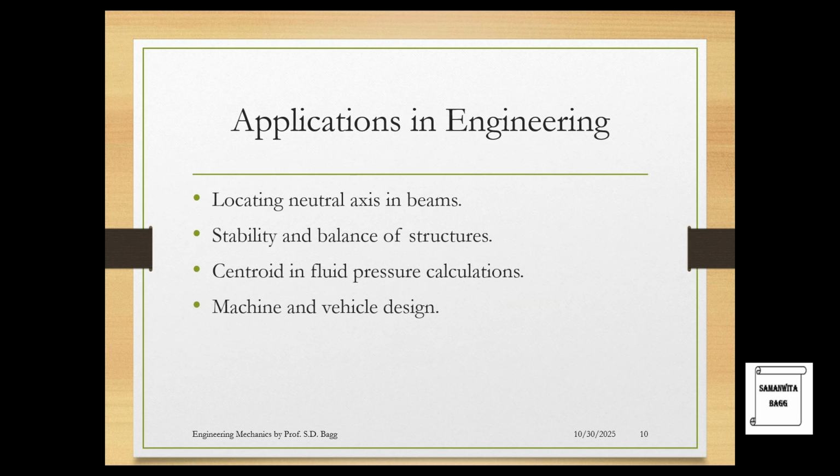Applications in engineering. The first is locating the neutral axis in beams. Suppose you talk about the beam which is located in your buildings, you can see that this beam will have some neutral axis over here. This is called NA. Again, this is a little higher in understanding of engineering subjects like mechanical and structural engineering, where we talk about the strength of materials. At that time, we teach this is the neutral axis, because if you bend this beam in this way, or you bend the same beam this way, this central one will still remain the NA. So they are actually the neutral axis.